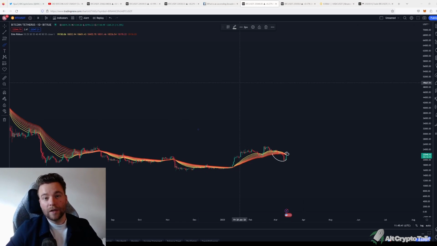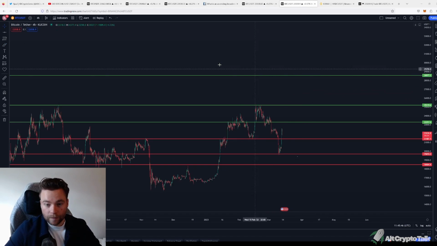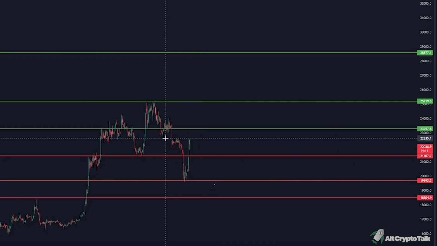So what are my target points and what's my stop loss right now? When am I opening longs or shorts? I actually drew it out on this chart. And as you can see, we hit a few resistances before. We dropped down, like we said, over here on the support line, but we actually fell through the support. And we bounced perfectly on the support that we drew in the last video at 19.7K. So I actually opened a long at 19.8 and closed it at the first resistance at 21.4, but we broke through. Now, we're currently trading below the 23K and above the 21K.